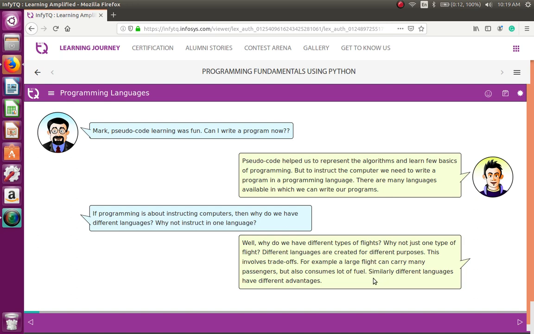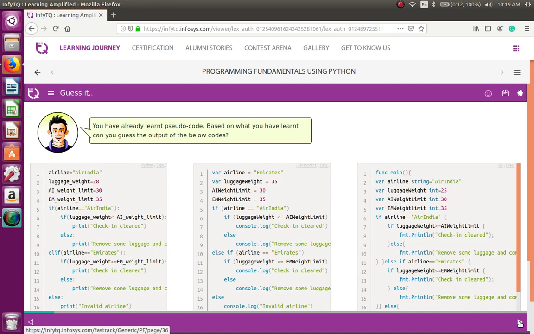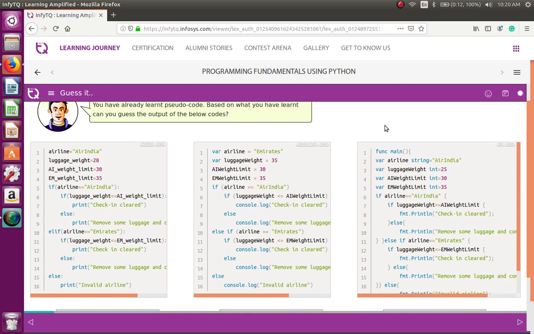Different languages are created for different purposes. This involves trade-offs. For example, a large flight can carry many passengers, but also consumes a lot of fuel. Similarly, different languages have different advantages. Mark replies, so you have already learned pseudocode. Based on what you have learned, can you guess the output of the below codes?